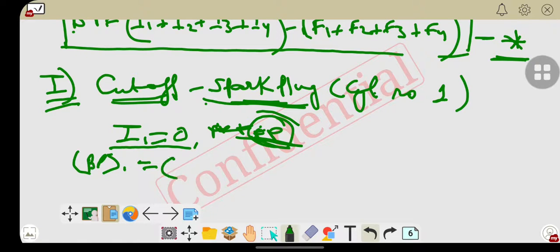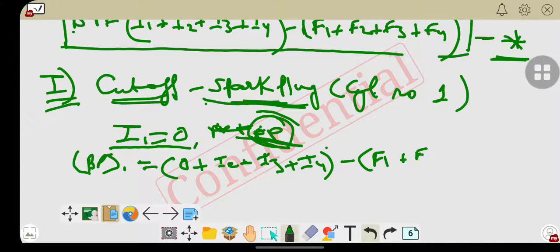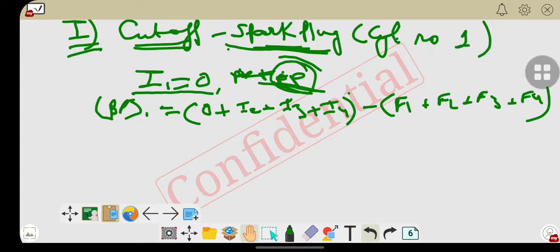So indicated power becomes I1, that is 0, plus I2 plus I3 plus I4, minus friction F1, F2, F3 and F4. Okay, so in this manner it can be calculated for cylinder number 1.